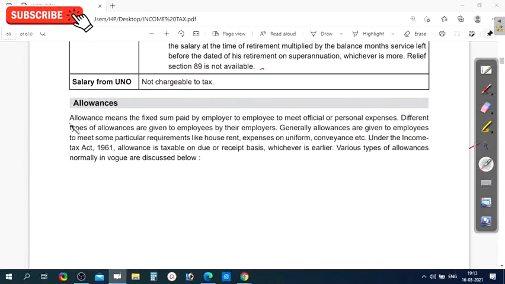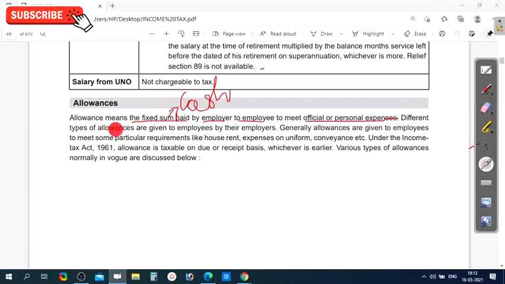Allowances means a fixed sum, that is cash, paid by the employer to the employee to meet official and personal expenses.